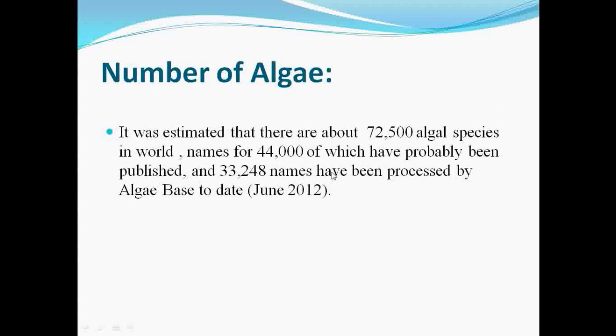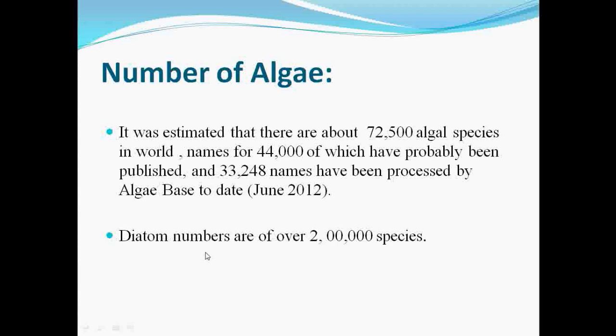Then next we see the number of algae. It is quite difficult to say what the actual number of algae in the world is, but according to references there are about 72,500 algal species found in the world. Out of that, 44,000 species are already published, and more than 33,000 species are recorded in the algal database. And it is estimated that there are more than 2 lakh species of diatoms all over the world.